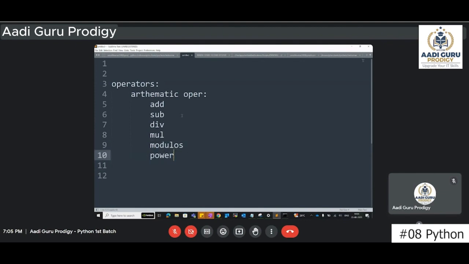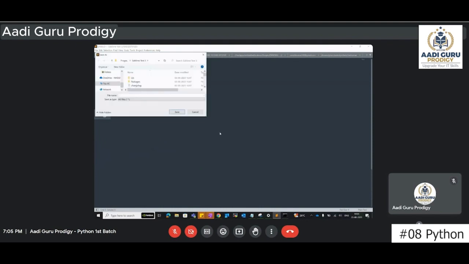You might not have heard about these two. Generally, arithmetic operators mean plus, minus, into, division, all those things, right? So these come under arithmetic operators. The first thing is the plus symbol, right? So let me do one thing.